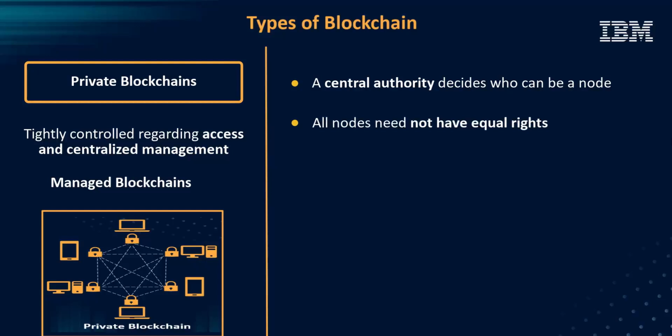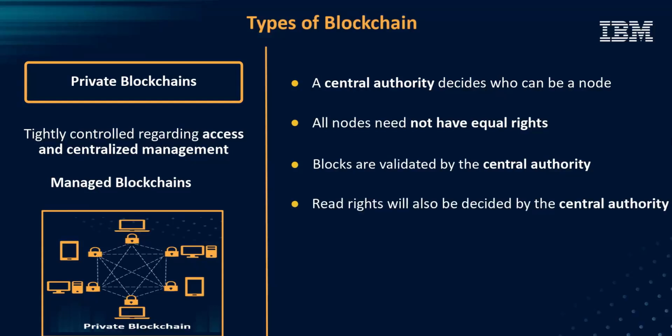All nodes need not have equal rights. Blocks are validated by the central authority or the empowered nodes. Read rights will also be decided by the central authority. They are also known as permissioned blockchains.